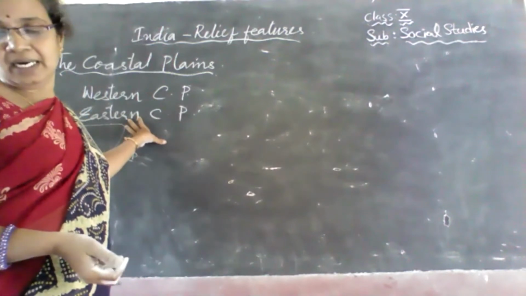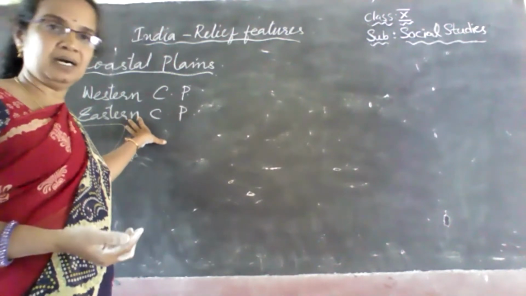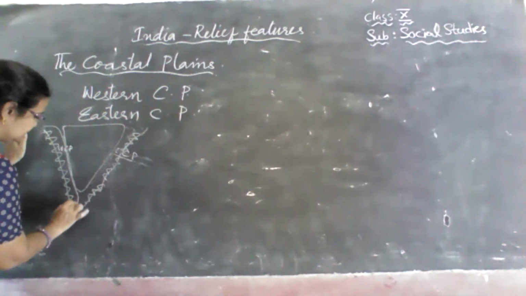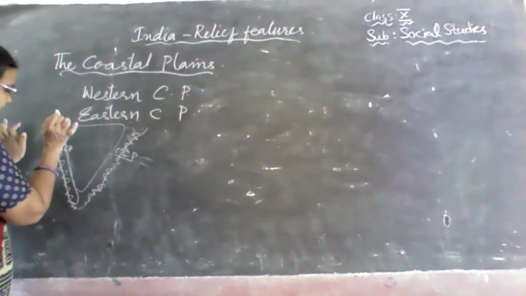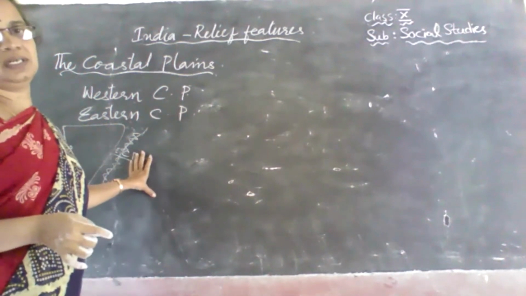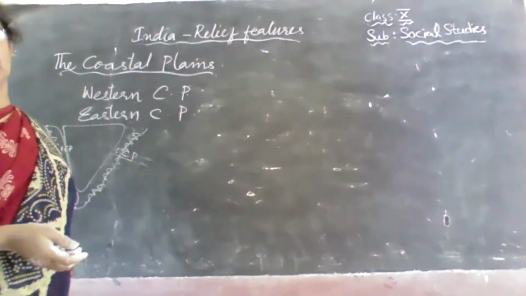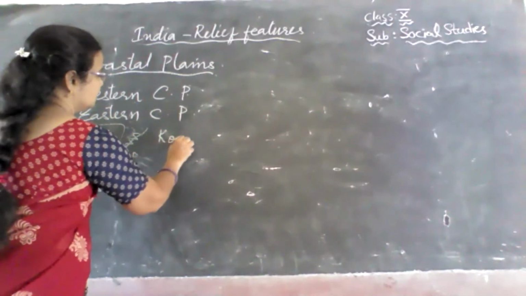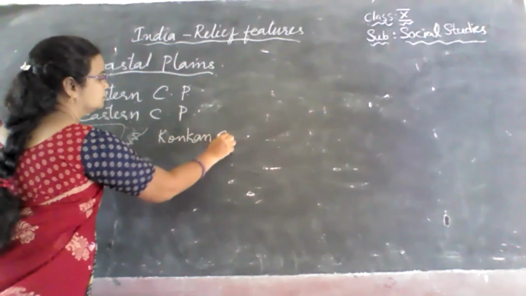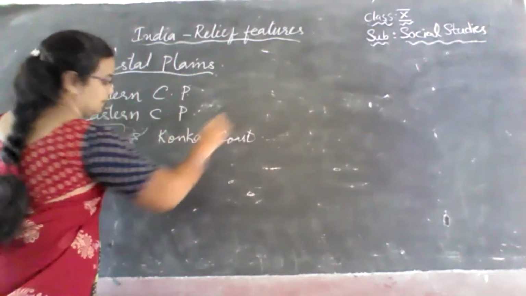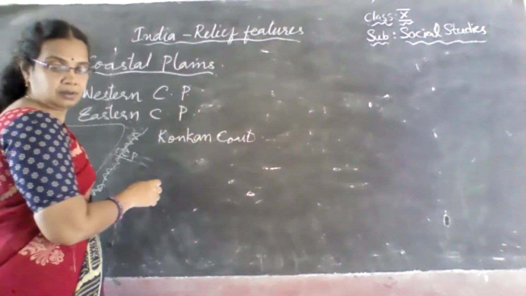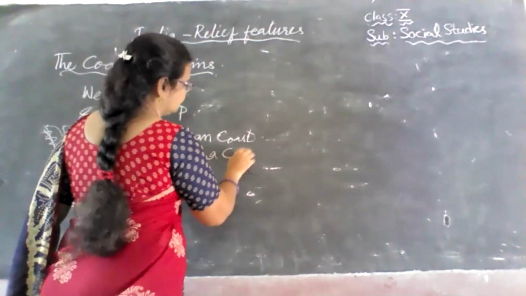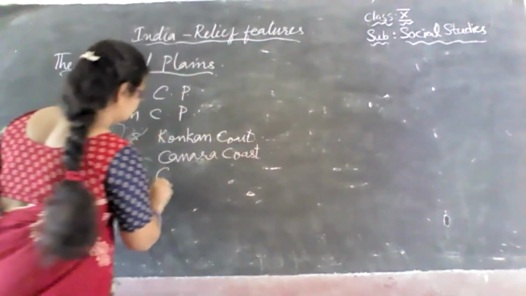And this western coast is divided into three parts. The total coast from here to here, this total coastal area, is divided into three parts, children. And those three are the Konkan coast, and along with that, the Canara coast, and the Coromandel coast.